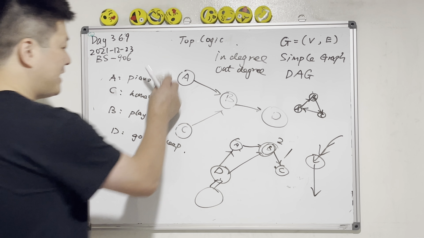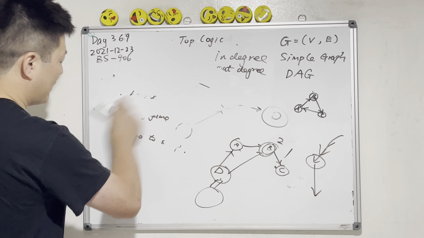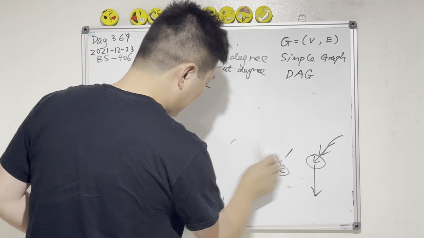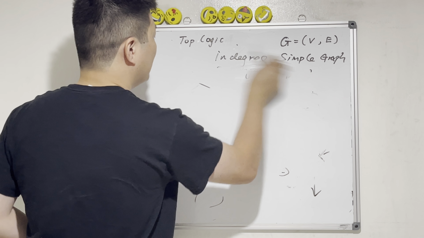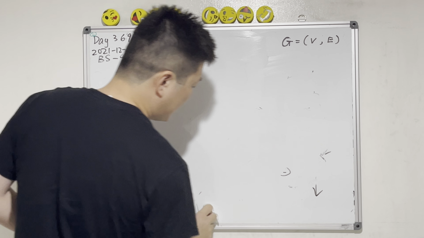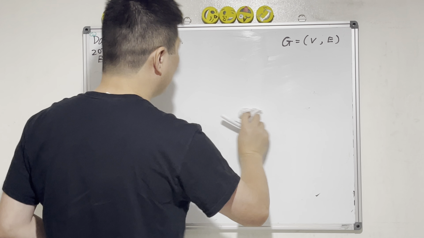Okay, that's it for today. Easy. Let's write the code and that'll be it. We need in degree and out degree. That's a very important concept of topology.